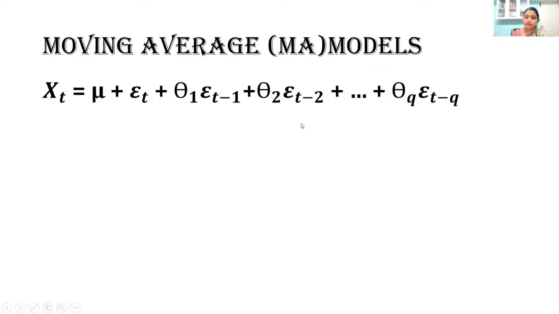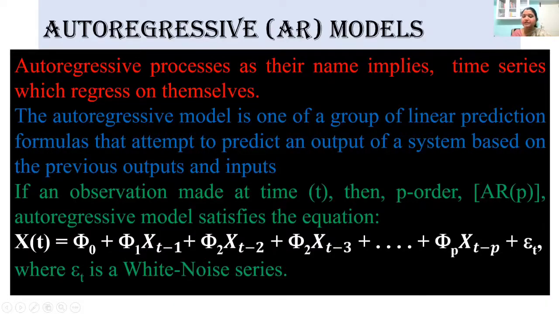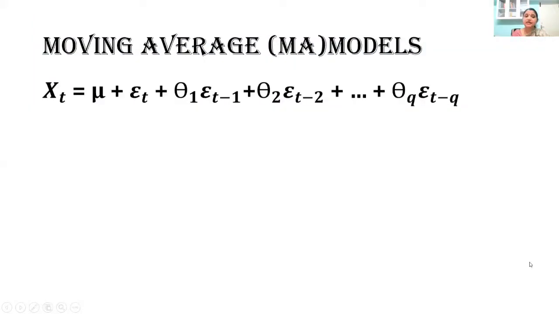When it comes to the time series model, at times this epsilon, the error or white noise, also might have a dependence on its own past values. If the residuals, that is the epsilon values, also depend on their own past values, they are called a moving average model.